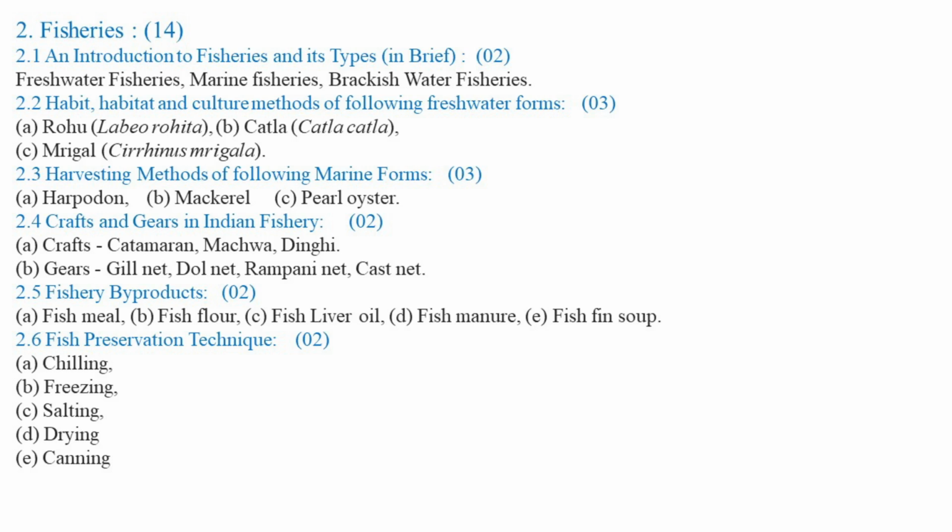Thus the Indian mackerel, commonly called bangla, and Harpadon nehereus, commonly called Bombay duck, are very important fish species and can satisfy the food need of the country, and thus we are going to study the harvesting methods of these marine forms or fish species such as harpodon, mackerel, or pearl oysters.